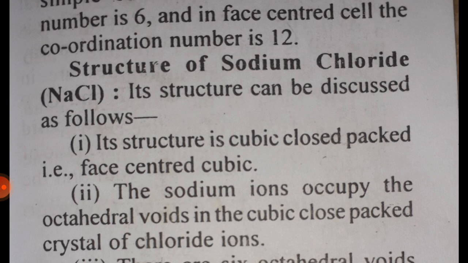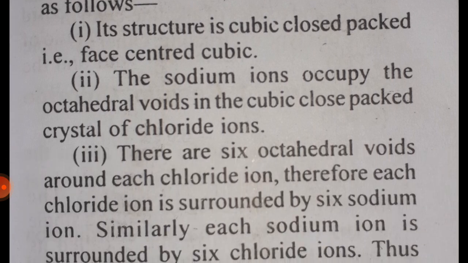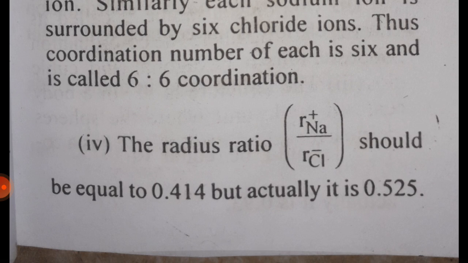Structure of sodium chloride, NaCl. Its structure can be discussed as follows. First, its structure is cubic close packed, that is, face centered cubic. Second, the sodium ions occupy the octahedral voids in the cubic close packed crystal of chloride ions. Third, there are 6 octahedral voids around each chloride ion. Therefore, each chloride ion is surrounded by 6 sodium ions. Similarly, each sodium ion is surrounded by 6 chloride ions. Thus, the coordination number of each is 6, called 6:6 coordination.